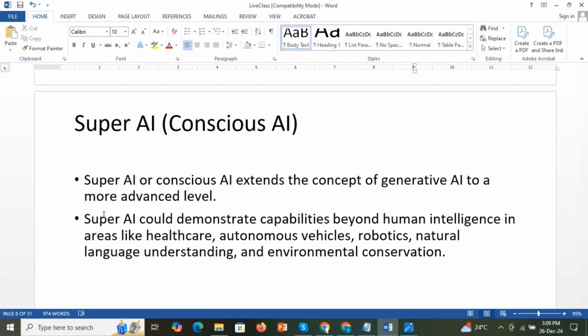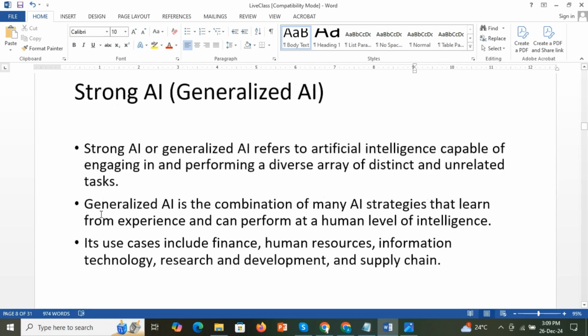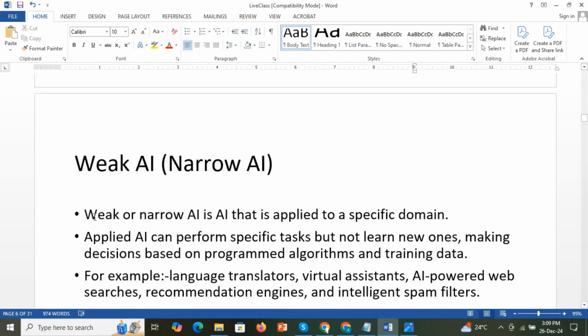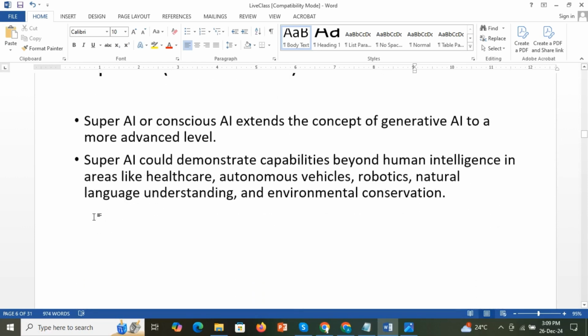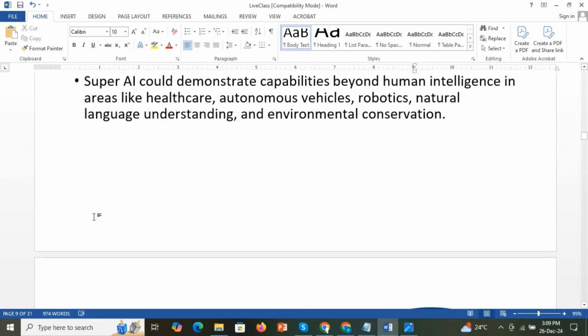That kind of era, you can say. So that is super AI. Currently, all systems that claim to use AI come under weak AI only. Fortunately or unfortunately, we haven't reached these eras.